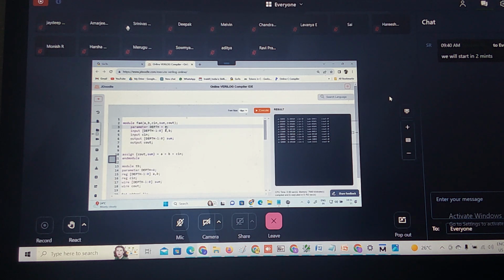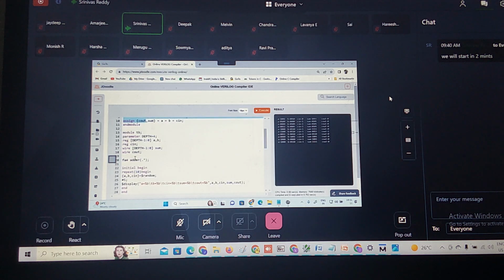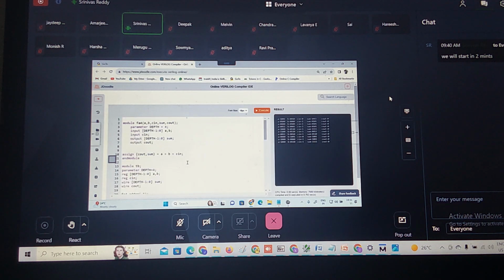Without changing the parameter value of our design file, I can override it by including it in the test module. Did you understand? Are you clear? That we'll see later. Now this is using parameter. Now I want to make 8-bit order. What do I need to do? I need to make parameter depth is equal to 8.